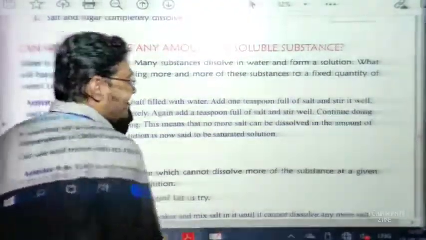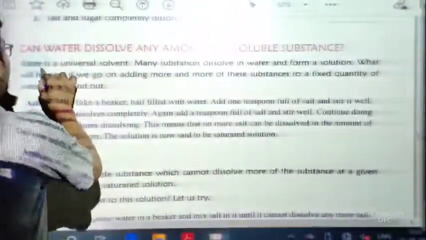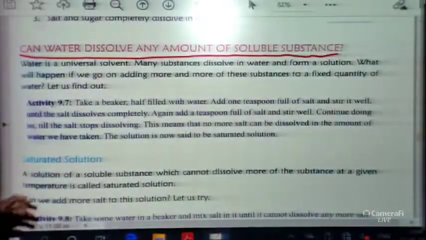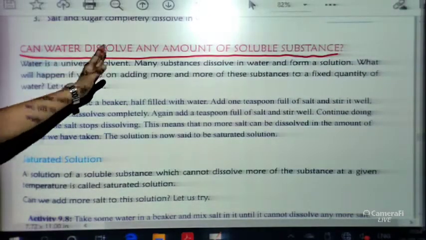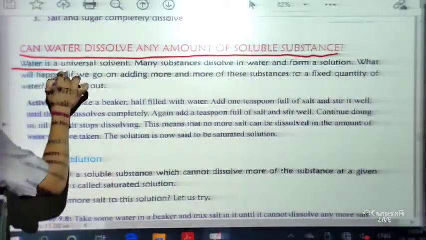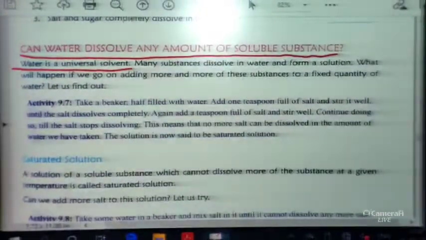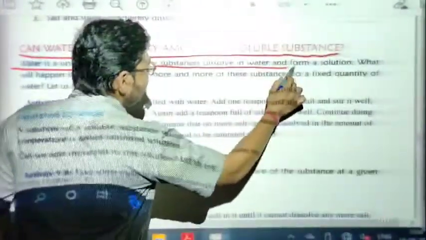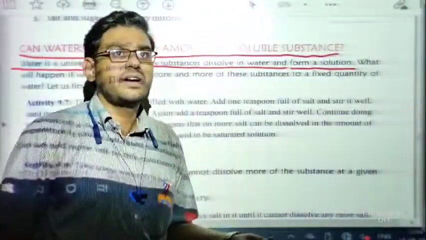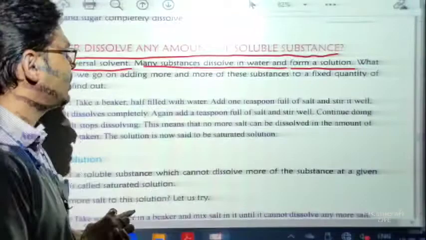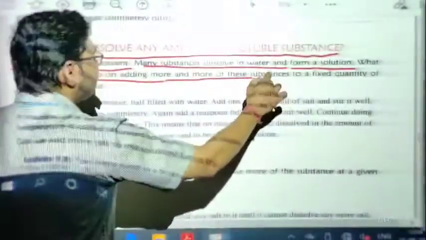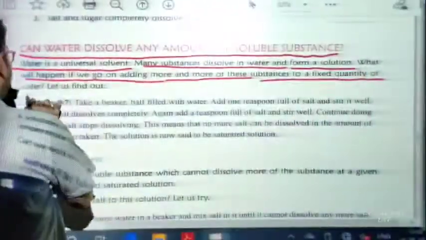Okay. Now the next question is, can water dissolve any amount of soluble substance? Okay, so the question is, I am repeating, can water dissolve any amount of soluble substance? Now the answer is, water is a universal solvent. Many substances dissolve in water and form a solution. Let's take sugar, let's take salt, let's take any other which is soluble in water. There are many examples. Now what will happen if we go on adding more and more of these substances to a fixed quantity of water?